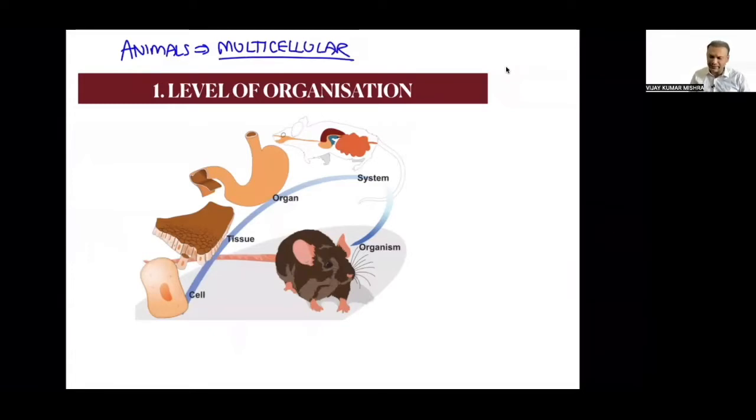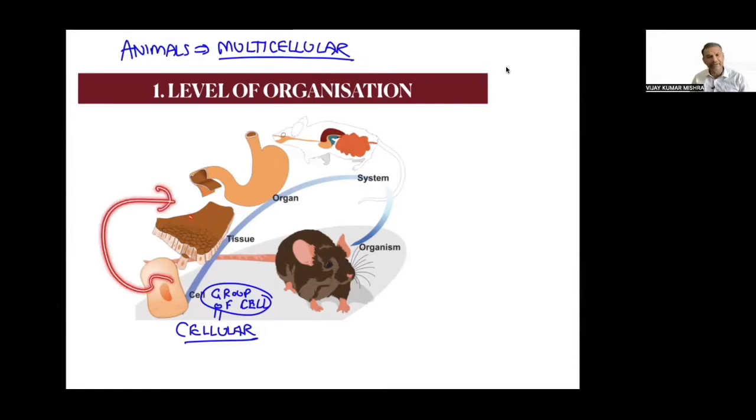लेकिन कभी-कभी क्या होता है, there is a group of cells. यहाँ पे आप देख सकते हैं at the basic level there is a cell. कभी-कभी क्या होता है कि group of cells they are going to be combined together. This is called as a group of cells. और ये जो group of cells रहेंगे इसको हम बोलते हैं cellular level of organization. So आपको पता होना चाहिए कि cells मिलके tissue form करते हैं. Tissue combine to form the organ and organ combine to form the organ system.